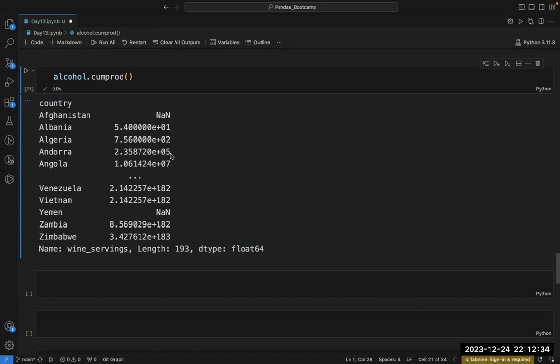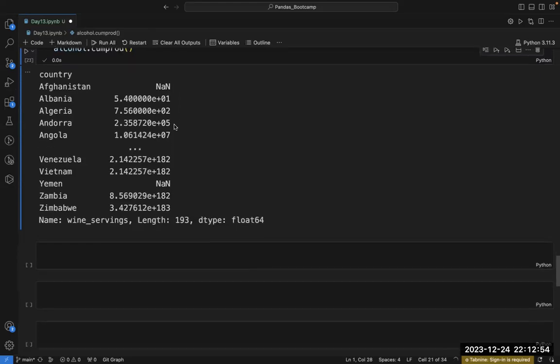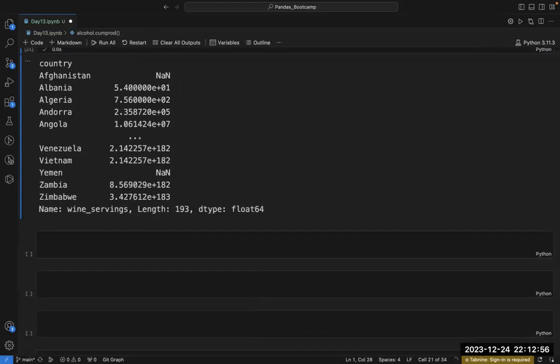At whichever point, let's take Andorra, at this point it is calculating the product from Andorra till the beginning. And here also, the skipna parameter is true by default, so it is ignoring these NaN values. This is how cumulative product is calculated.